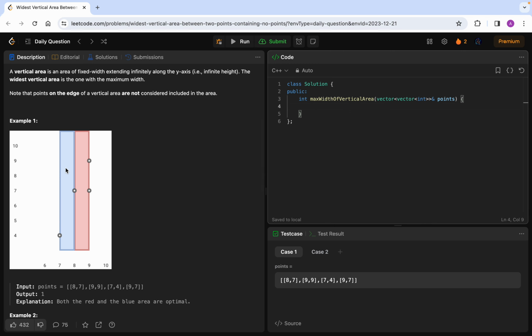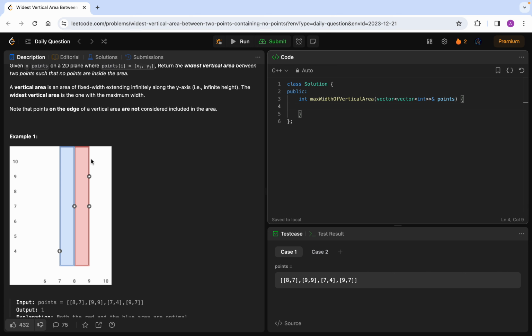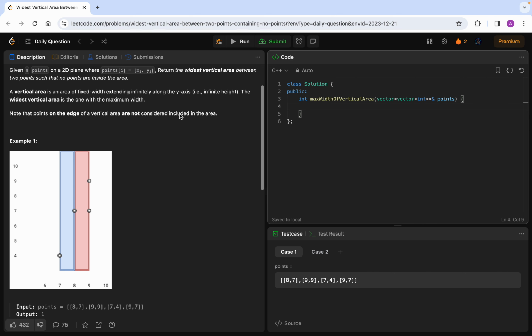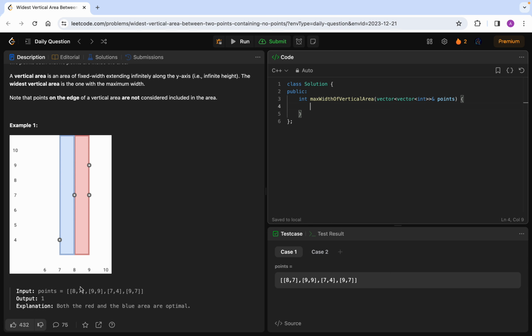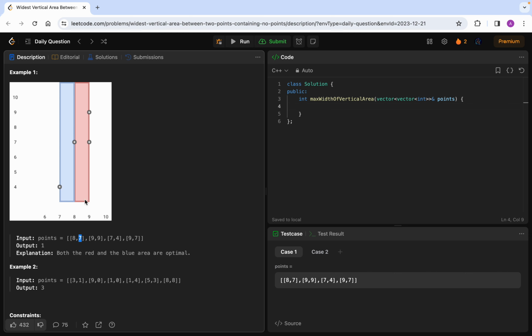And as we know, we cannot have a point with size, so that makes it an easy question too. Why? Because if you read the question language, it says infinite height along the y-axis, so there is no meaning of the y-axis. You can simply ignore all the y values like 7, 9, 4, 7. The only thing that matters for this question is the x-axis points, because we want to find the maximum width between two points on the x-axis such that no point is in between.